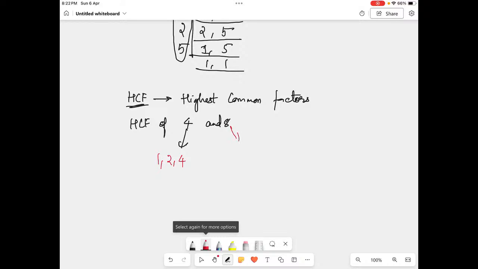And for 8, 1, 2, 4 and 8. Now tell me which is the common number you find in these factors, the highest one. It's not the minimum, the highest one. It's 4. So the HCF is 4. I hope you understood this. This is a simple one. You just find the factors and see the common ones.